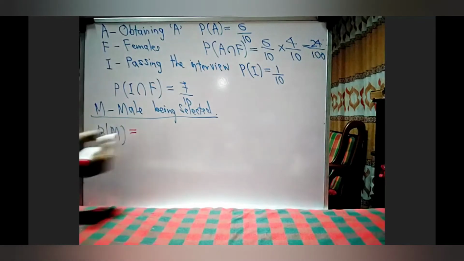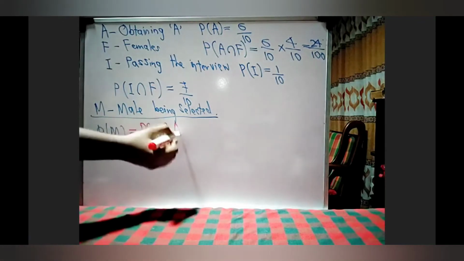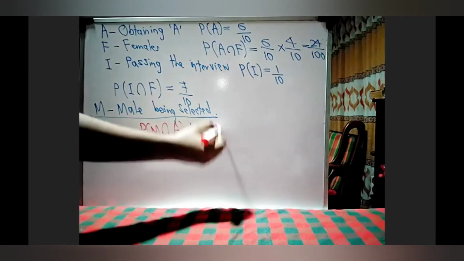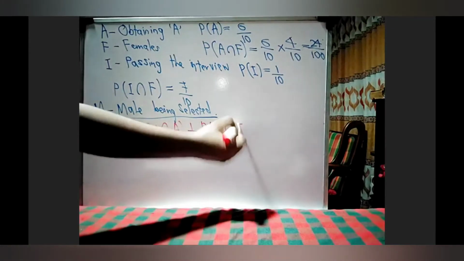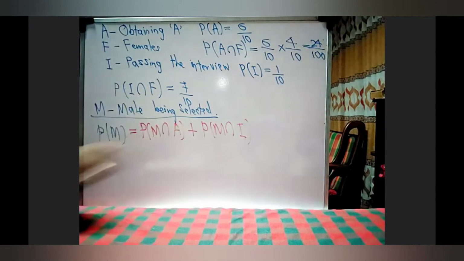Let's consider the test: being a male and also obtaining A grade, intersection of these two. Plus, what is the other option? Being a male selected through the interview, M intersect I. But here we have to consider another factor for this probability.